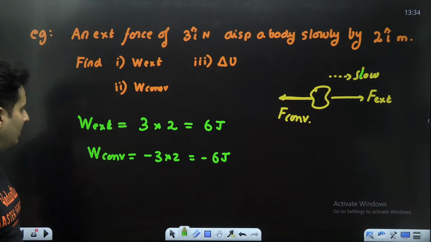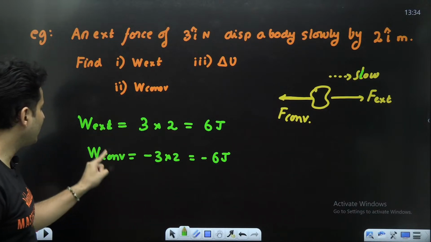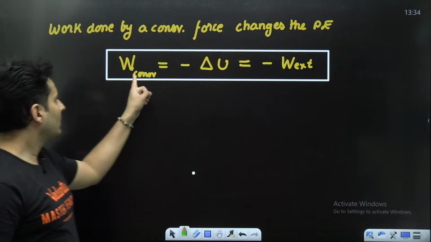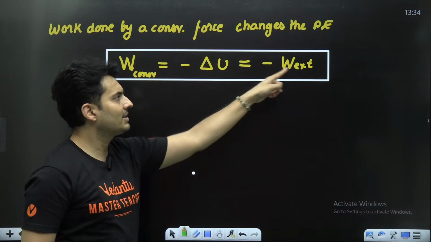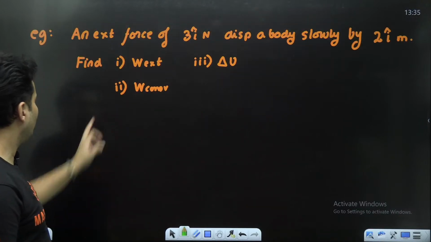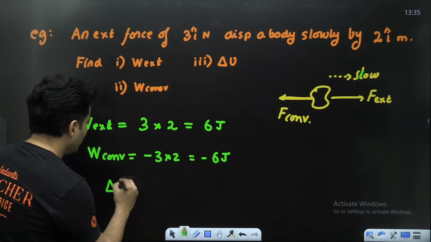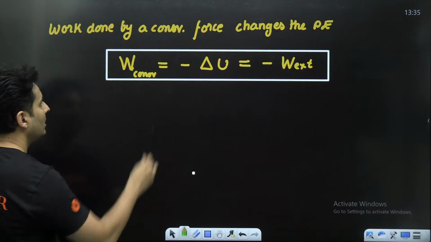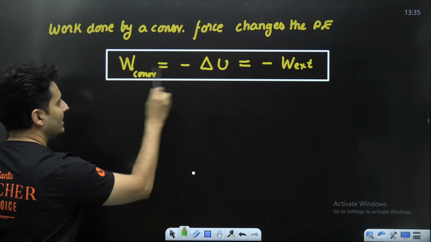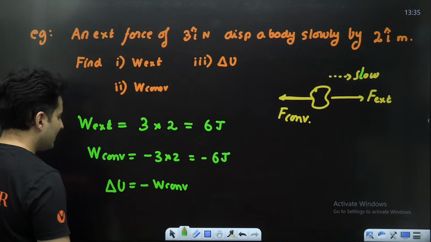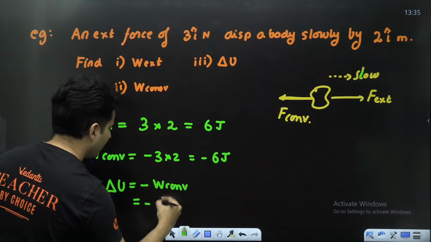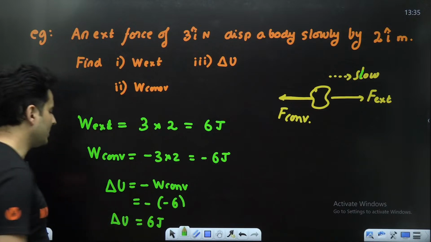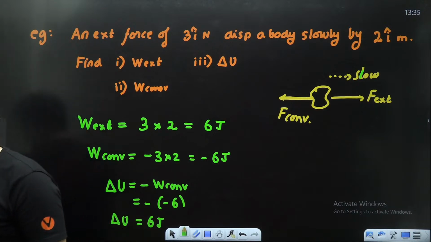That is the second part. And this always has to be true. External and conservative work done will have a sign difference, just like in this formula. But what about delta U now? Delta U is nothing but minus the work done by the conservative force. That's how the formula goes. Delta U and the conservative work have opposite signs, so that's the reason I will put minus. Work done by conservative was minus 6, hence the change of potential energy will be 6 joules. That's the answer.